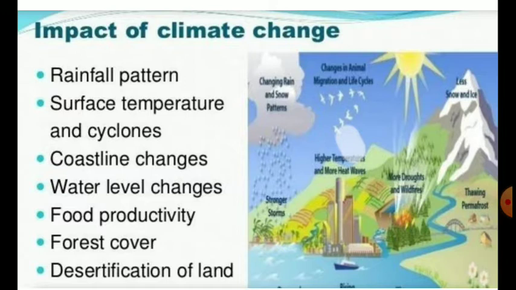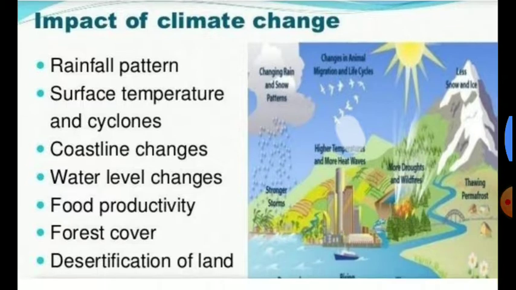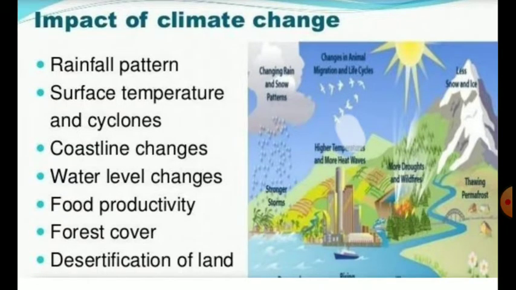It could affect rainfall patterns, surface temperature, cyclones, coastline changes. Coastline means if the border of any ocean is disturbed, then the water level will increase, and it will come into the society also. Area of human beings, water level, food productivity, forest cover, desertification of land. Now Marathwada is an example. Scientists are predicting that after 100 or 200 years, Marathwada will be a deserted area. So it should not happen, so we have to try for that. Our government should try for that.